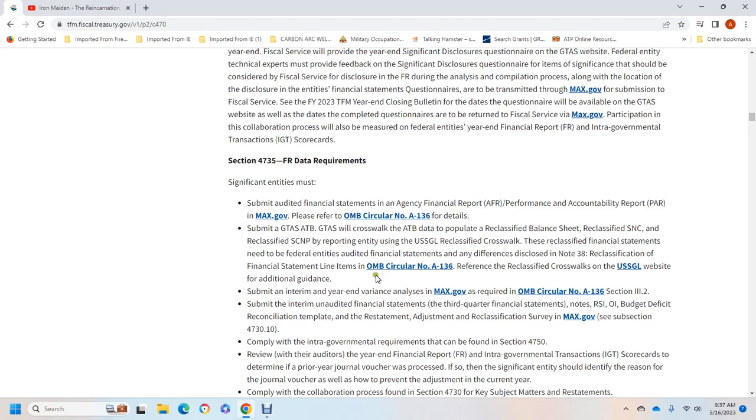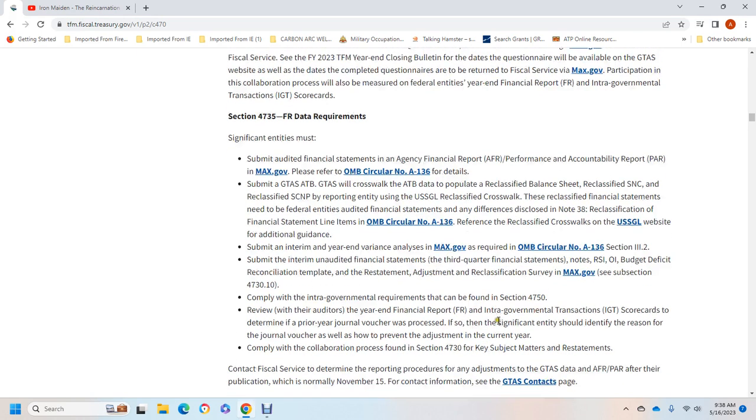Submit the interim and year-end variance analysis to max.gov, referring to OMB Circular A-136. Submit interim audited financial statements. The required supplemental information, other information, budget deficit reconciliation template, restatement adjustments, and reclassification are not required. Comply with the intergovernmental requirements that can be found in section 4750.